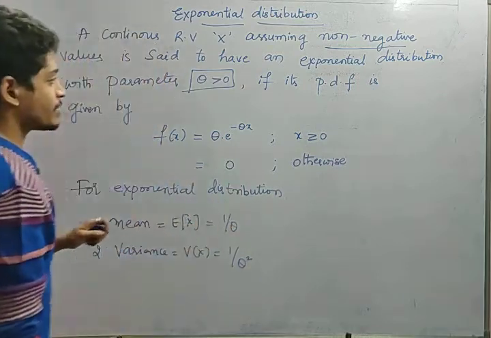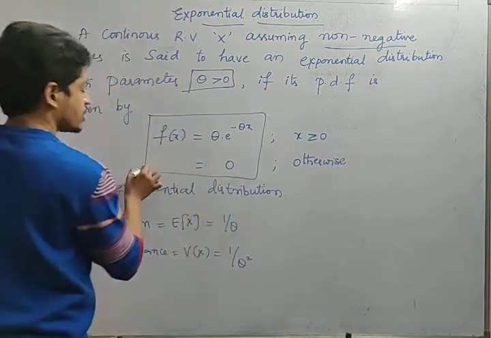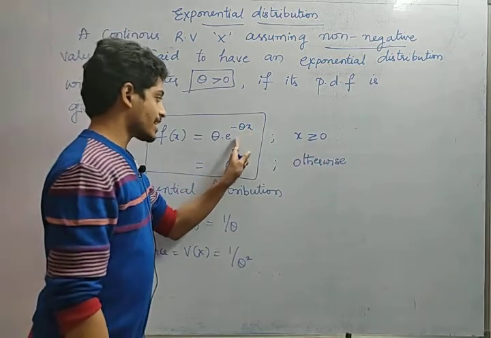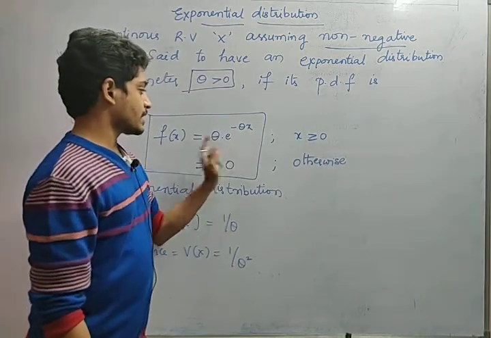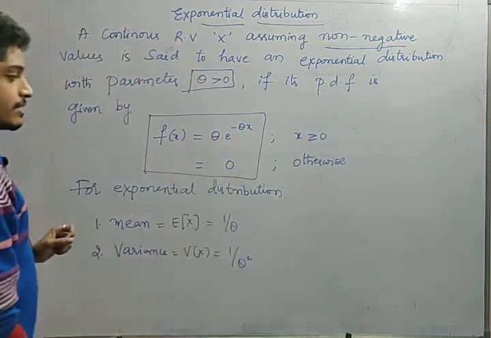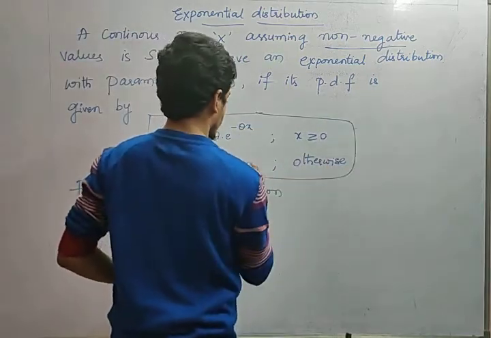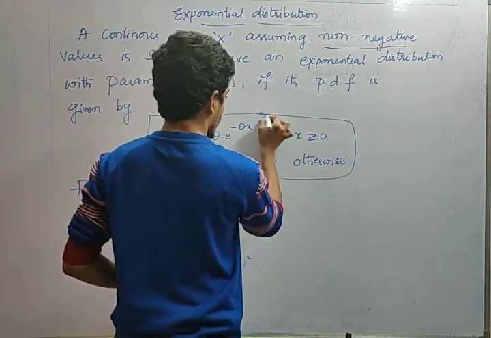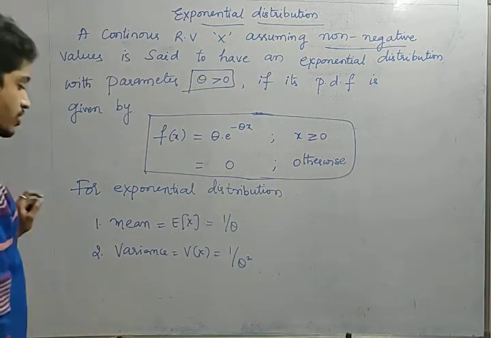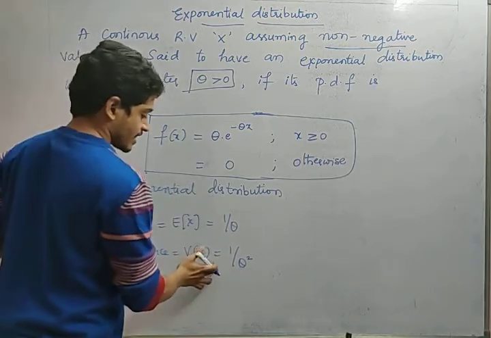Okay, next, the probability density function in the exponential distribution is f of x equal to theta into e power minus theta x. Here theta is the parameter. It is theta into e power minus theta x for x greater than or equal to 0, and 0 otherwise. Right friends, when x is negative, the function is 0. When x is non-negative, f of x is theta into e power minus theta x. Now for exponential distribution, the mean value, that is expectation, is 1 by theta. Variance V of x is nothing but 1 by theta square.